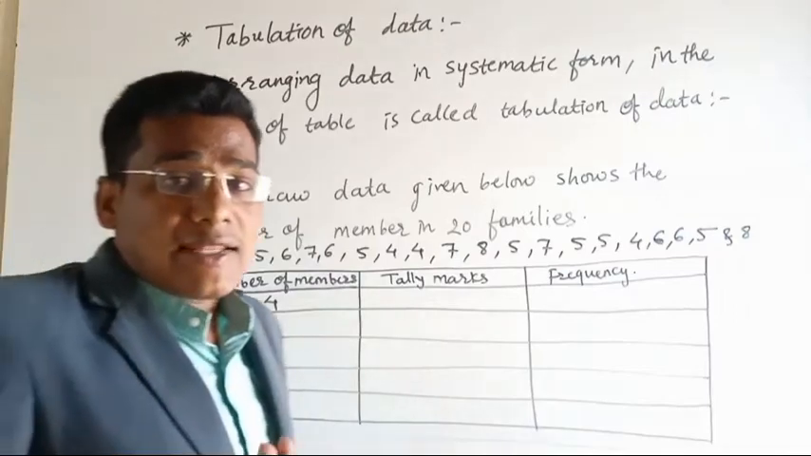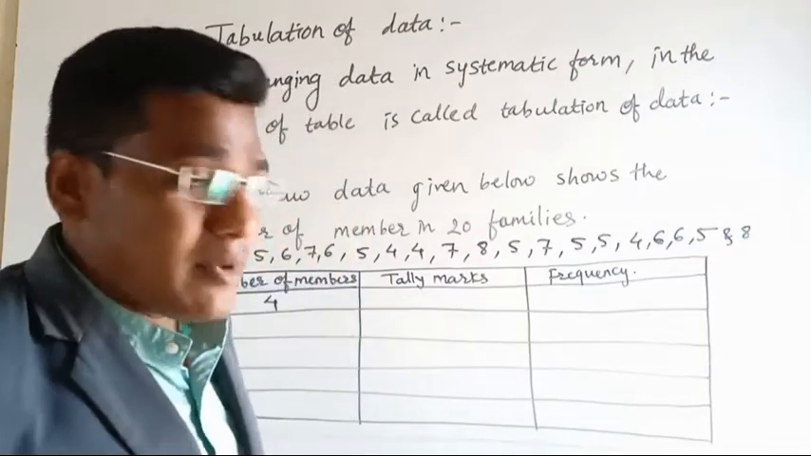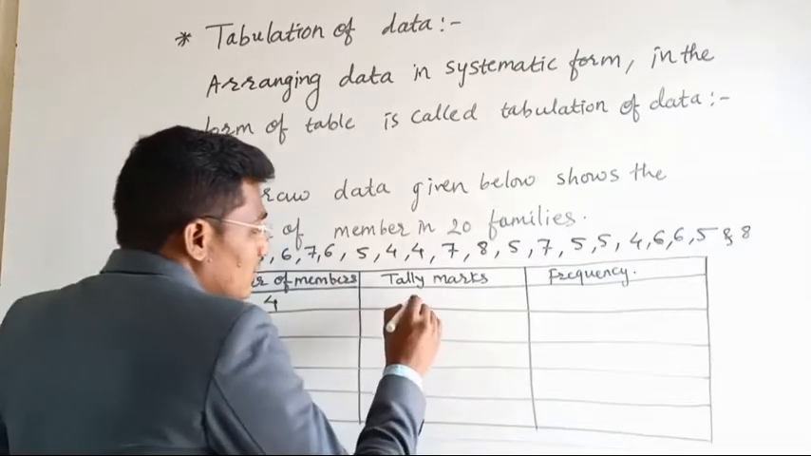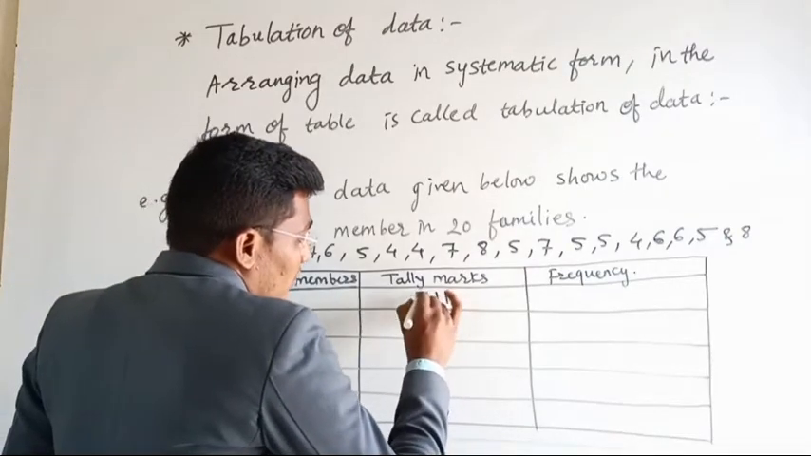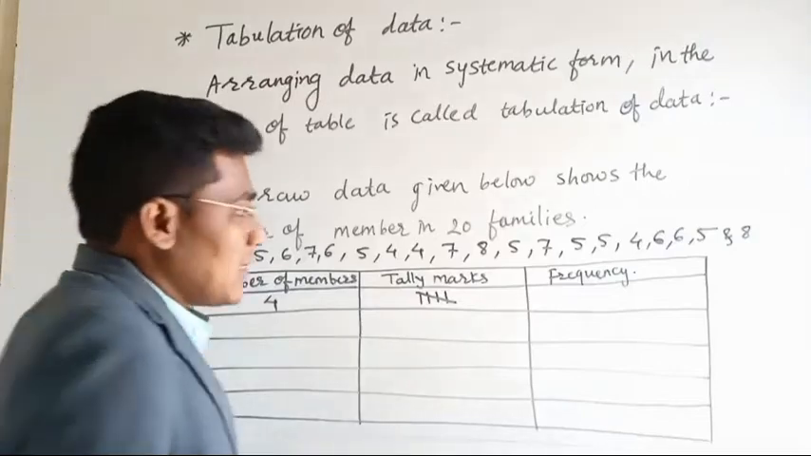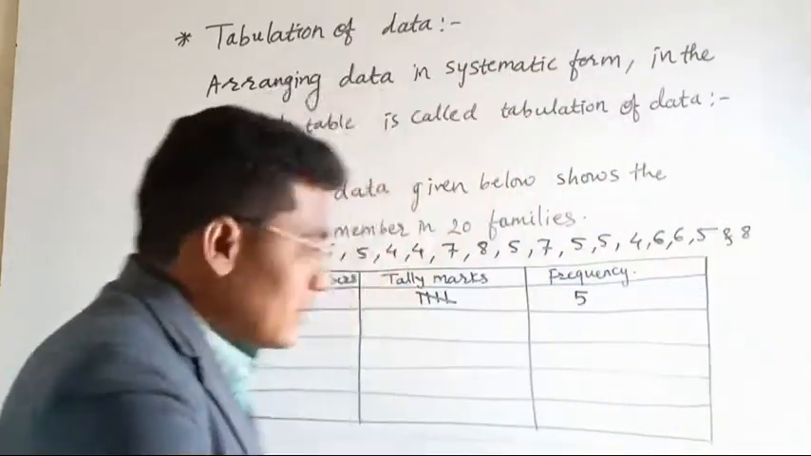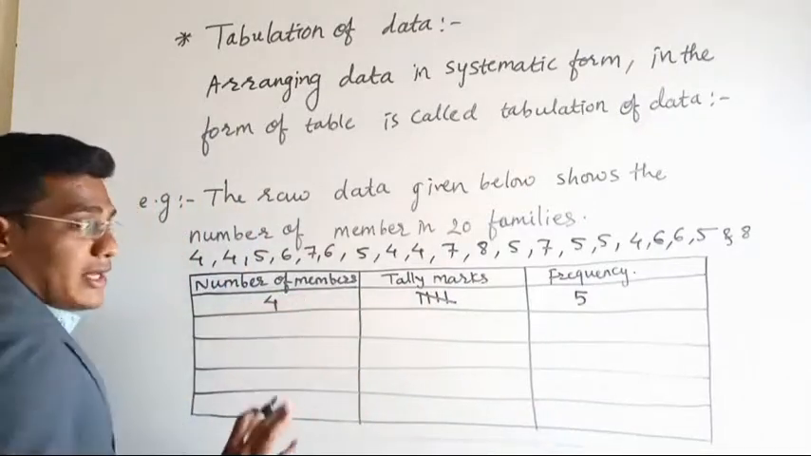5 families are there, in which 4 family members are there. So the number of members is 4. How many families? 1, 2, 3, 4, 5. 5 families, and the frequency is nothing but 5. Okay. The number of members is 4 in how many families?